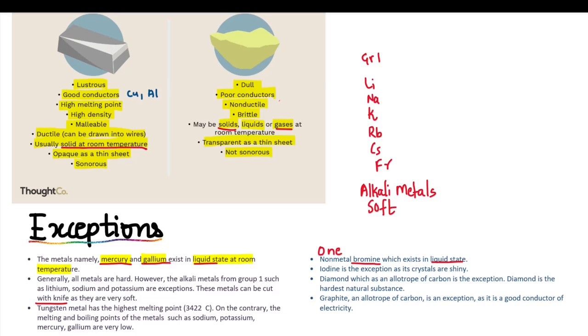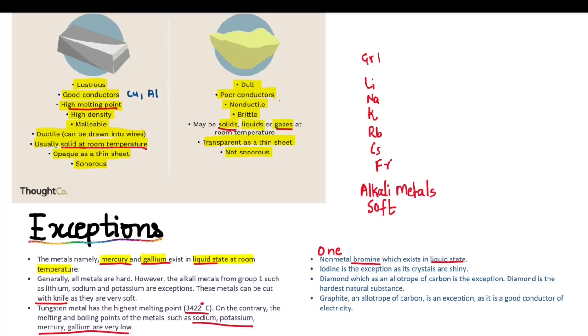The tungsten metal has the highest melting point. We studied that metals have got a high melting point. And you can see tungsten has a really high melting point, 3422 degrees Celsius. But the melting points of metals such as sodium, potassium, mercury, gallium are very low.